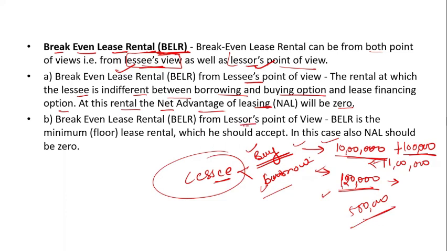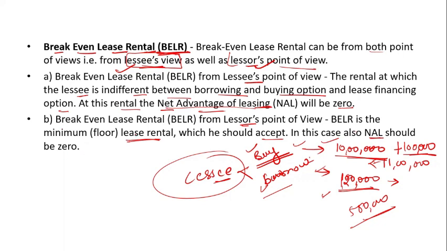And then what is the point of view of the lessor? The lessor thinks about the minimum lease rental he should accept, at which the net advantage of leasing is zero. How much net advantage he is gaining should be zero at that point of time.